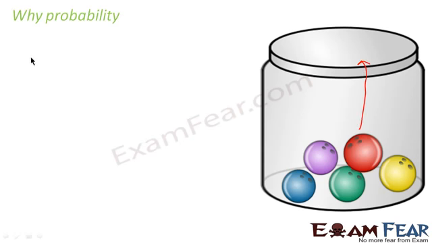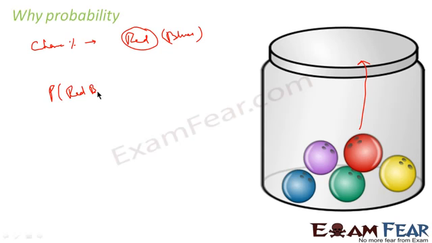And I want to know the chance or the percentage that the ball is a red ball or a blue ball. So mathematically we say, what is the probability that if you take out one ball from this jar, the ball is a red ball. So we'll say probability of red ball. And then we'll find what is the probability that the ball we take out is a blue ball.